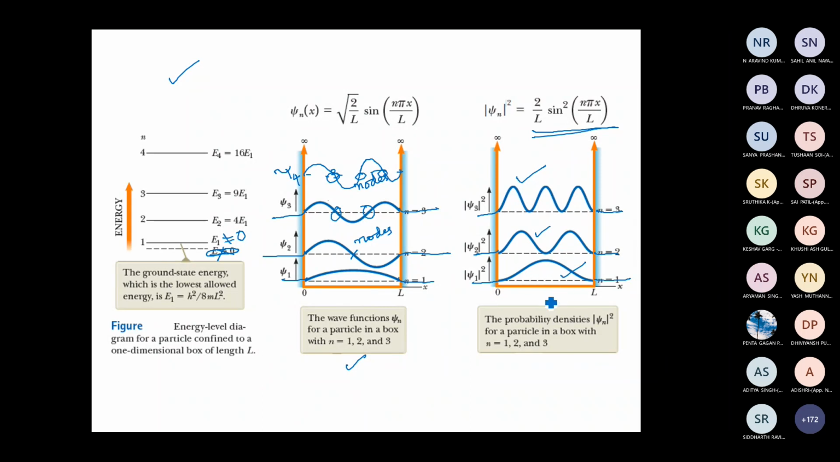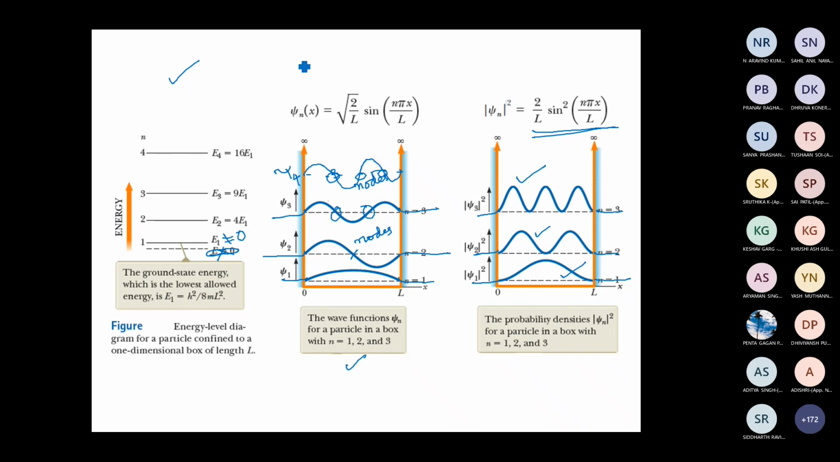Looking at this probability density, how can you compare it with that of a classical particle? What peculiar nature do you find for a quantum particle compared to a classical particle? What's the difference you find? It's not constant, right? Very good.